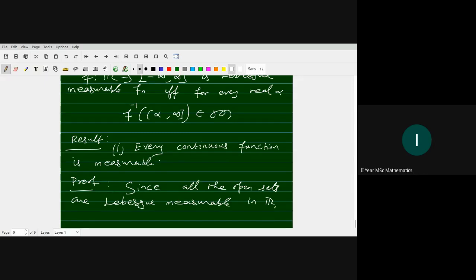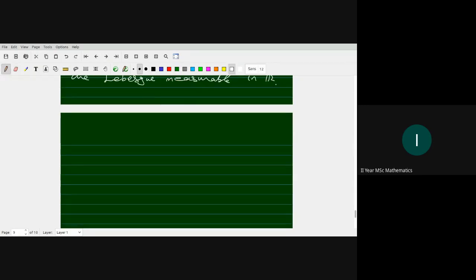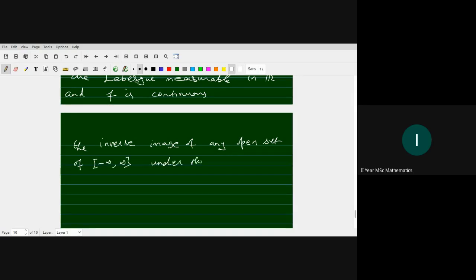the inverse image of an open set is open here, since f is continuous. So the inverse image of any open set under the function f is open, hence it is measurable.